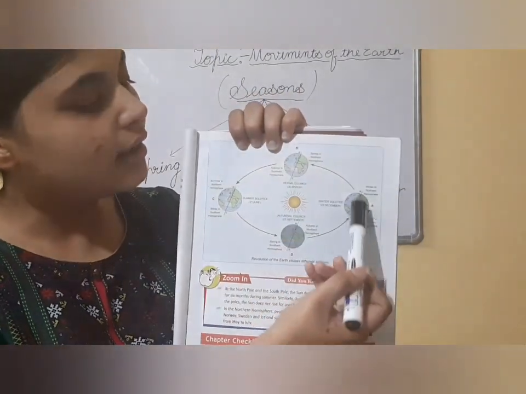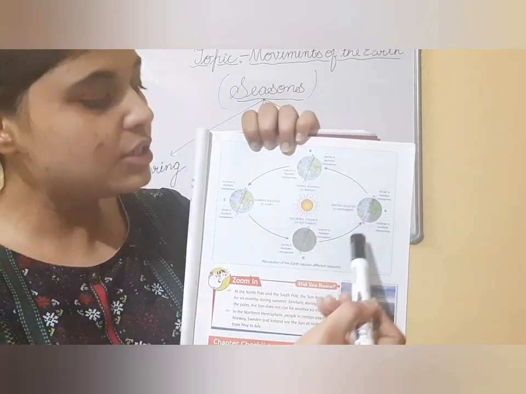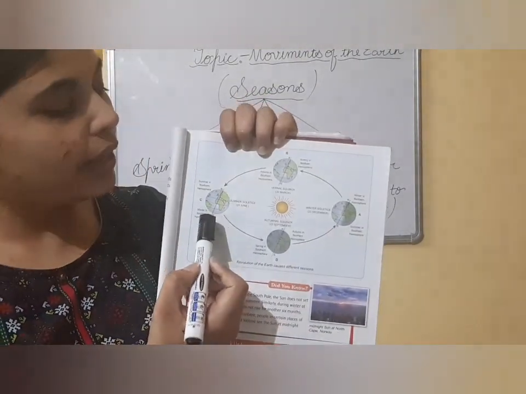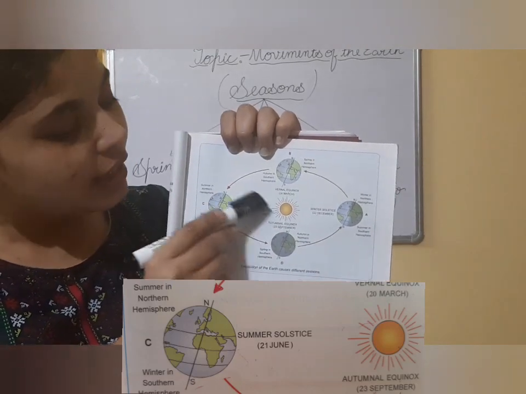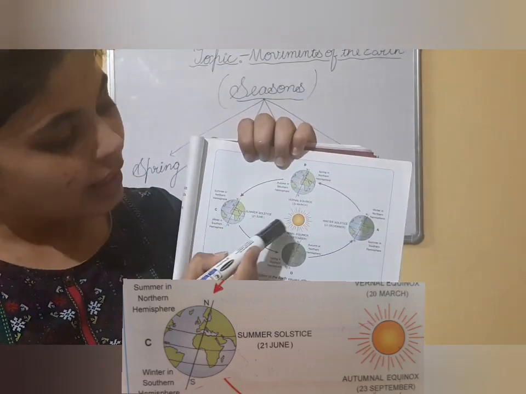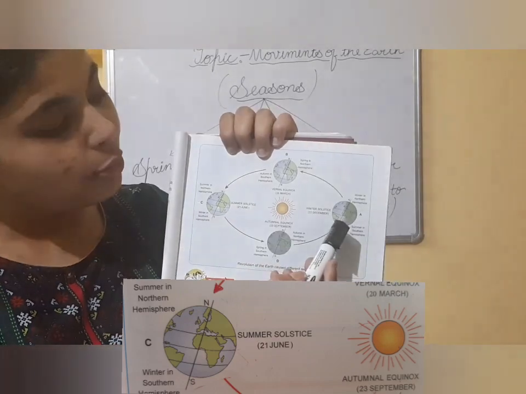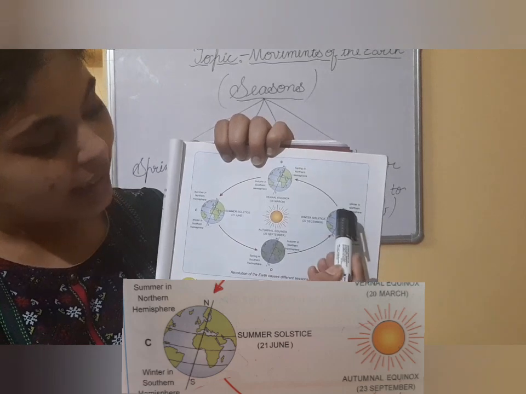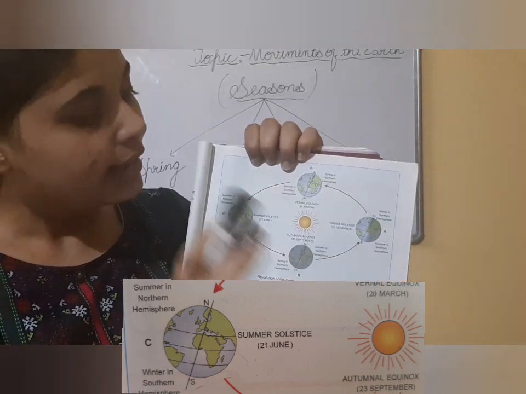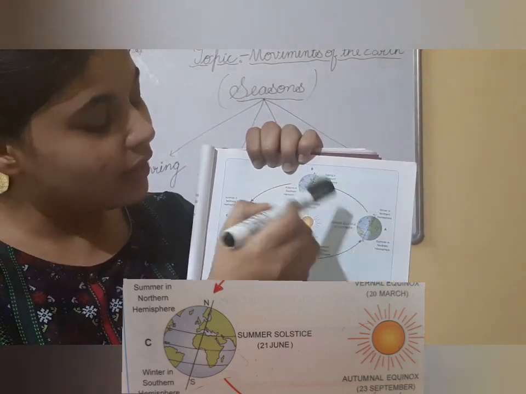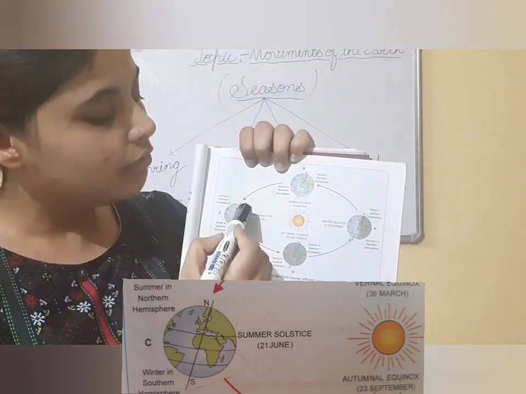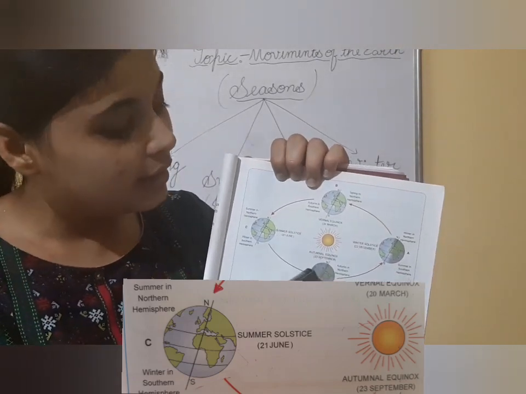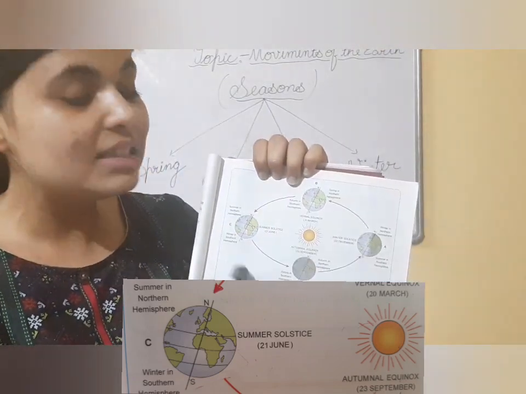As we have discussed, the earth revolves around the sun in a fixed path, right? So if we talk about this position of the earth, here you can see that one part is tilted toward the sun while the other part is far away from the sun. If we talk about this position, same like this, one part is tilted and the second part is not tilted toward the sun. That means when the earth revolves around the sun, at different points you are going to see different positions of the earth, and because of this tiltedness of the earth, the seasons occur.